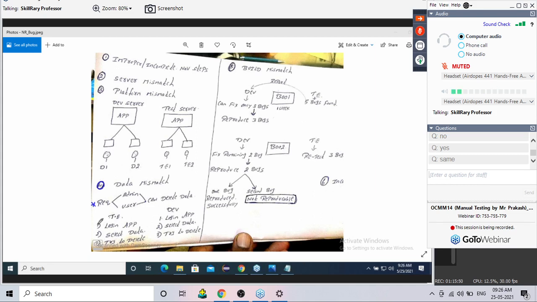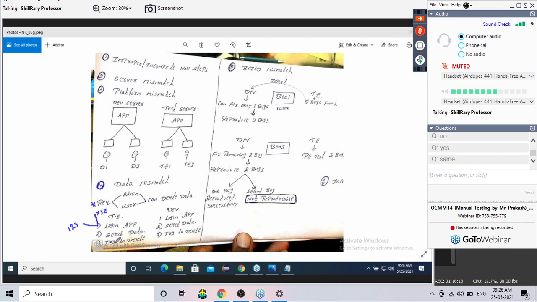When the test engineer started testing, what did he do, guys? First, he logged into the application. When he logged in, he used the username 123 and the password he used is some XYZ.